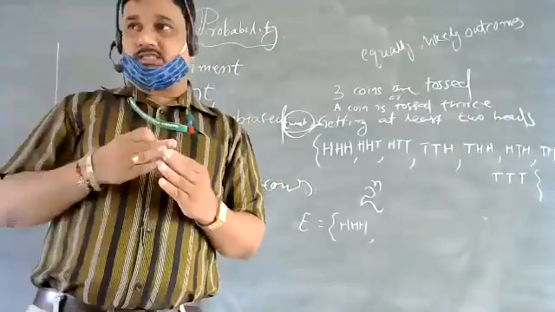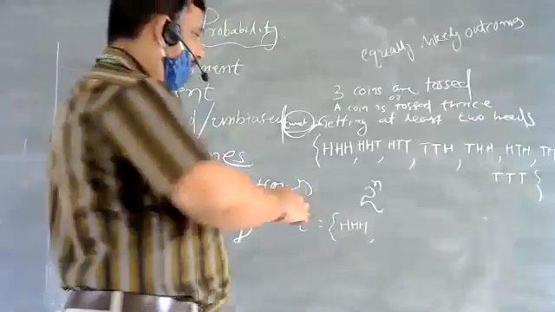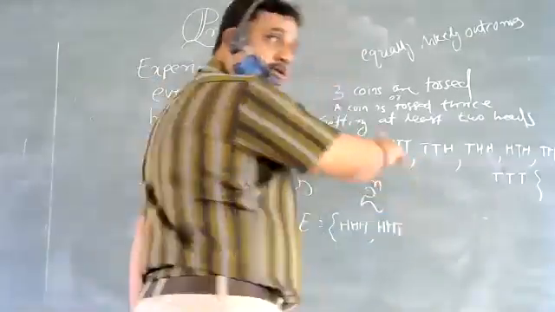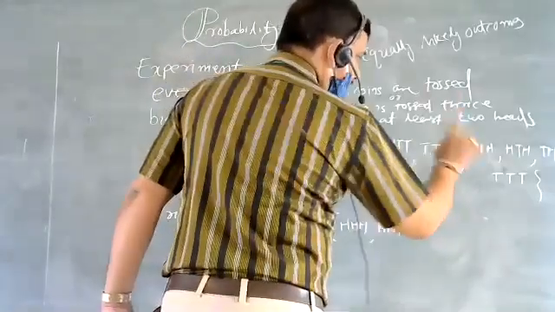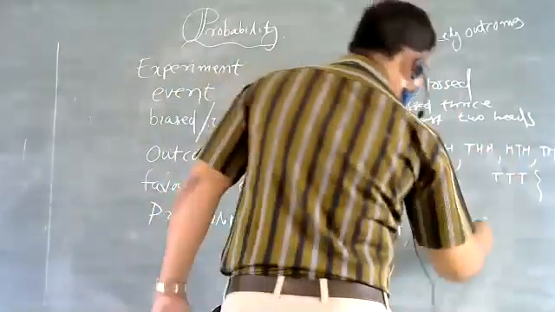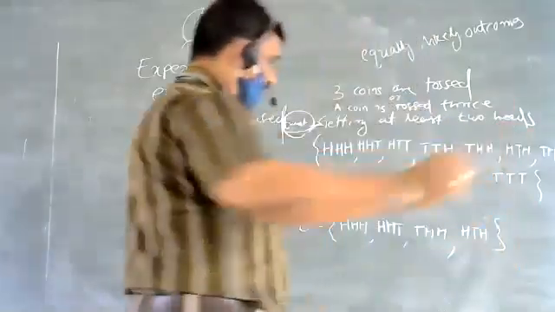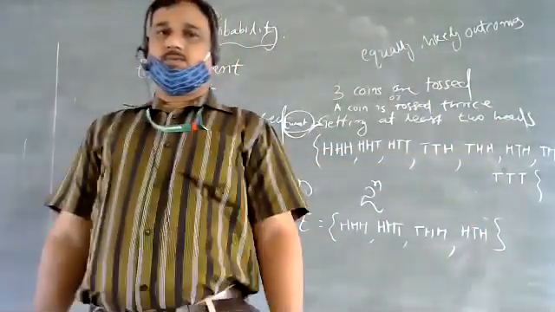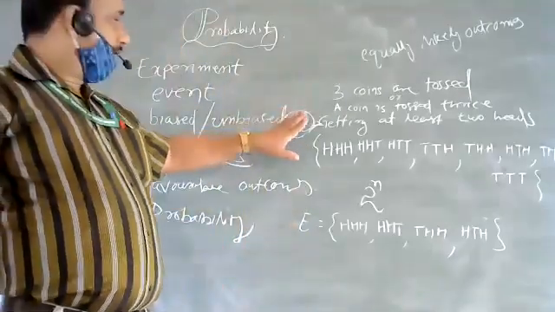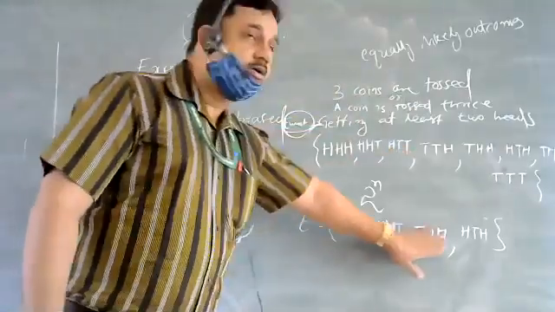At least two means minimum two heads, so more than two heads also can be. This can be HHT. HTT cannot be because only one head is there. So HHH, HHT, HTH, THH. So these are the outcomes.